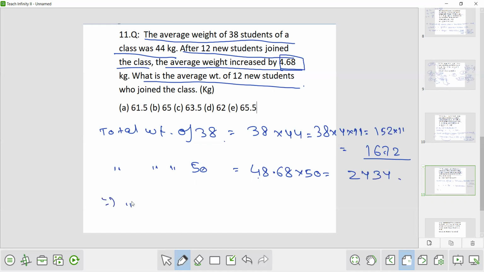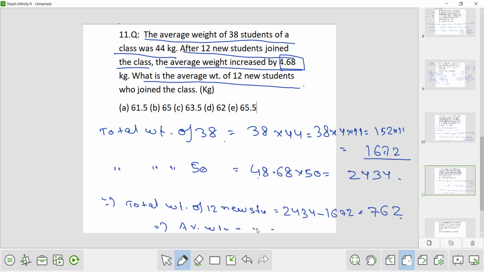Now, so total weight of 12 new students is how much? 2434 minus 1672. That is equivalent to how much? 762. Now the average weight of 12 new students will be 762 divided by 12. That will be equal to how much? So 63.5 kg. So option C is the correct option.